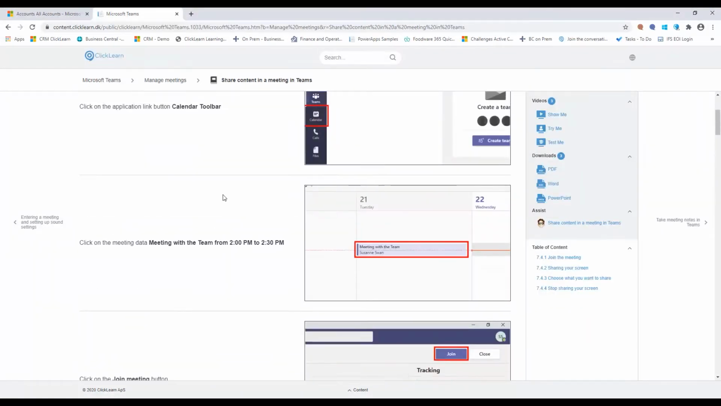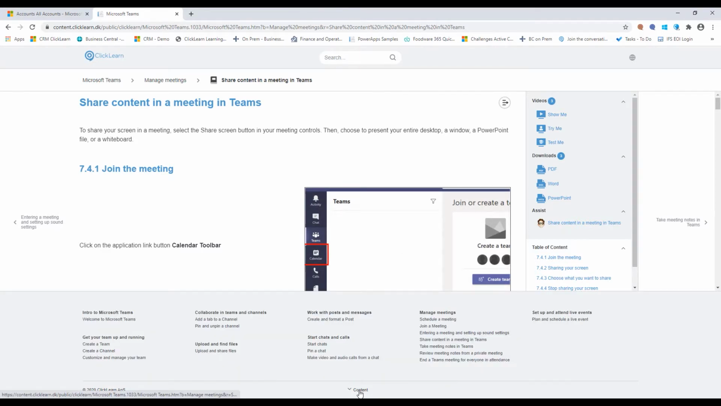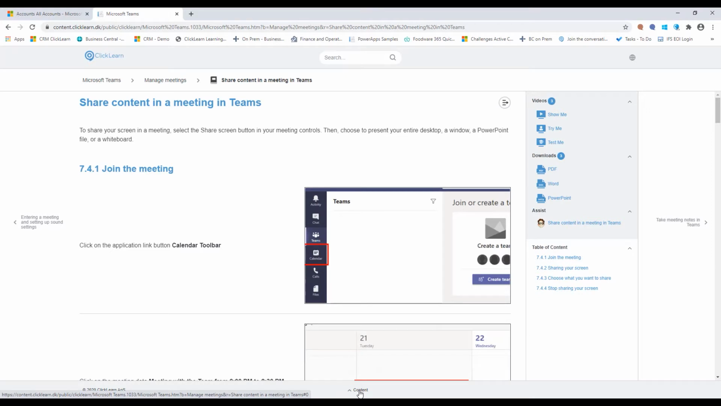Alongside my HTML page here, I of course have different formats and links to those. So if I want a different way of understanding and learning this, then I have that possibility. Now here in the bottom part, I have something called content. When I click on that, we get the full view of everything that is available.